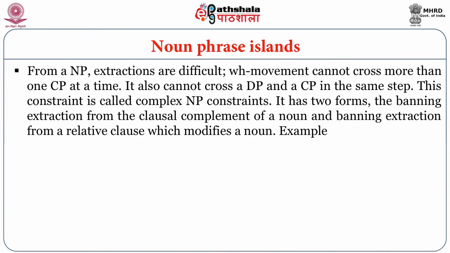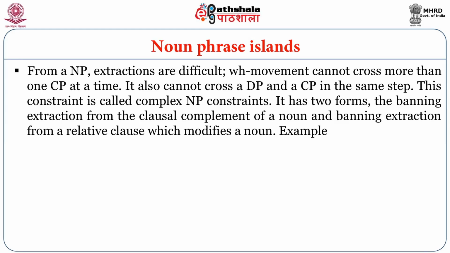Noun phrase islands. From a noun phrase, extractions are difficult. WH movement cannot cross more than one CP at a time. It also cannot cross a DP and a CP in the same step. This constraint is called the complex noun phrase constraint.